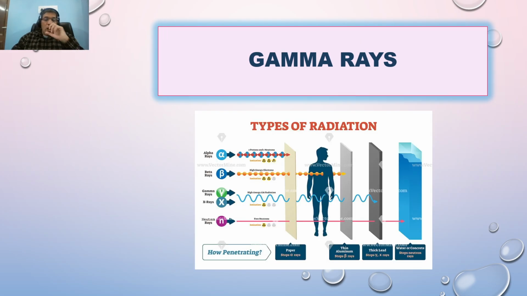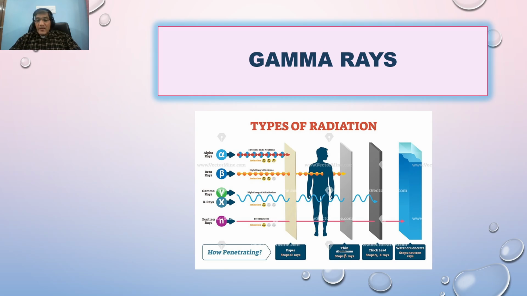There is a setup basically showing how gamma rays penetrate the human body, thin aluminum sheet, and thin lead sheet. But the important thing is that it doesn't penetrate water. That's the reason we use water in all reactors, so that they may not transfer these hard rays to the outside atmosphere.